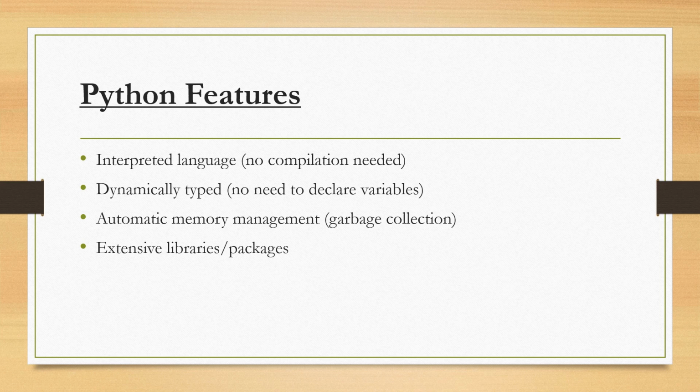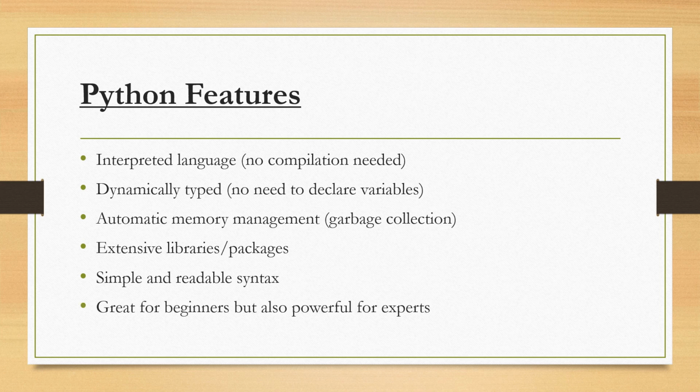Then it has extensive libraries and packages. Python has very many libraries, so we can use those libraries and they make our task easier. Therefore it is used for AI and machine learning. It has a simple and readable syntax, so the syntax is very easy and you can easily learn and read it.